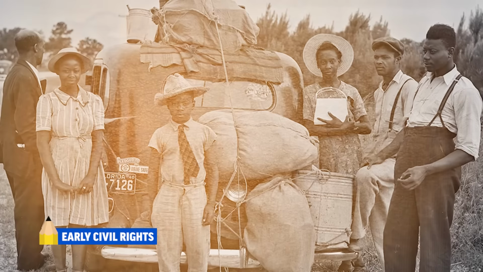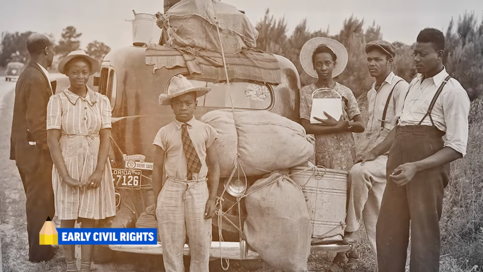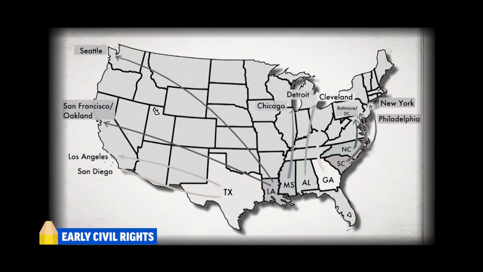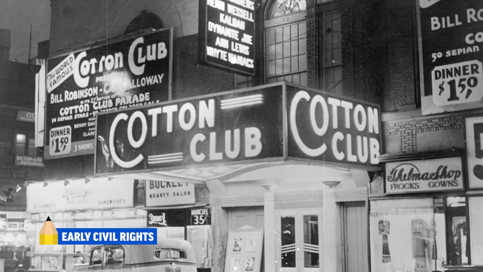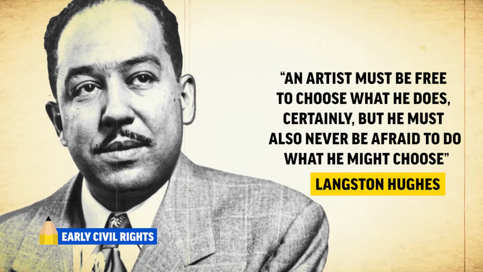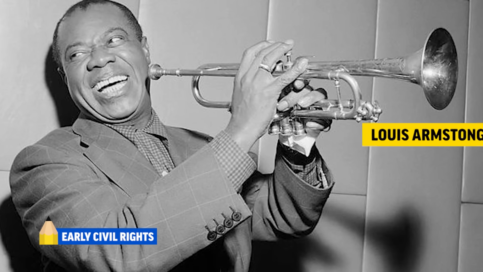Around the same time, millions of African Americans left the oppressive Jim Crow South in search of jobs and freedoms in the North. This became known as the Great Migration. And after World War I, the growing number of African Americans in northern cities like Harlem led to the Harlem Renaissance. Artists like Langston Hughes shared the oppression of the African Americans through poetry, while musicians like Louis Armstrong ushered in the Jazz Age.